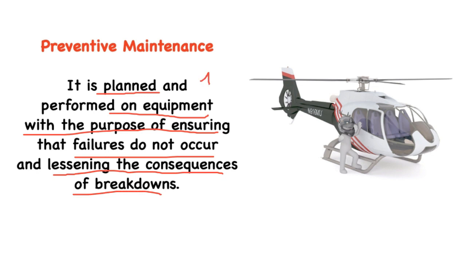This is a planned activity. We do it on equipment which has no failure on it, with the purpose of ensuring that failures do not occur. And the fourth one, we do it to lessen the consequences of breakdowns.